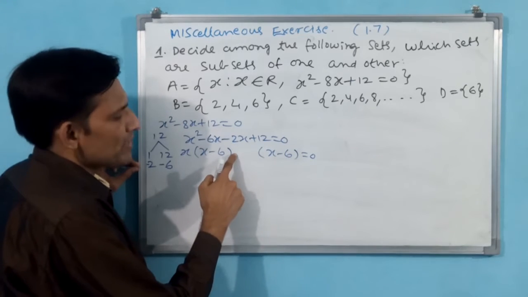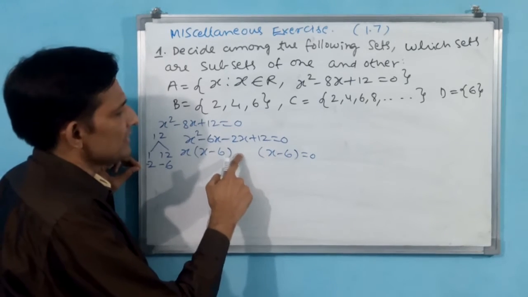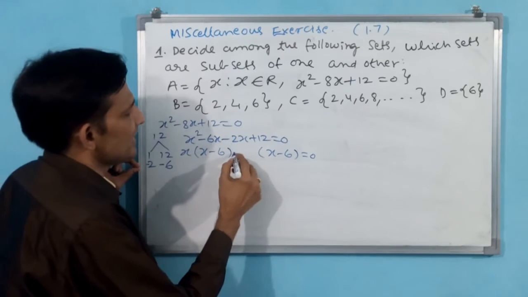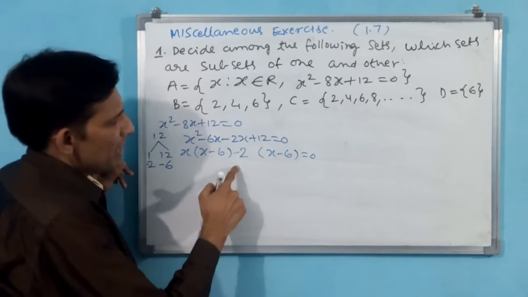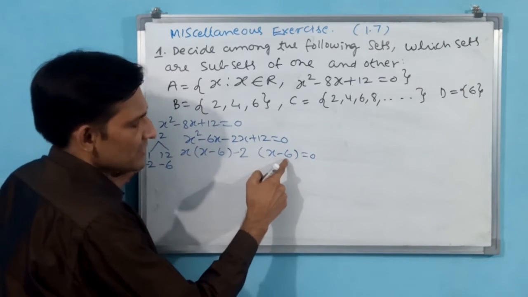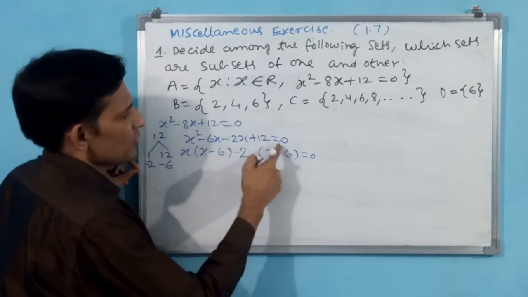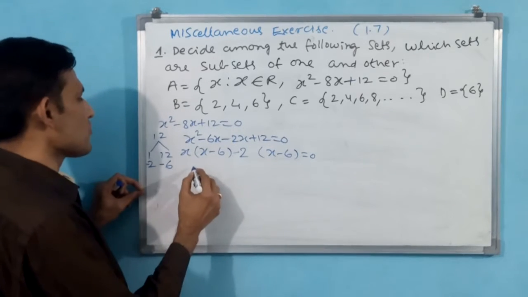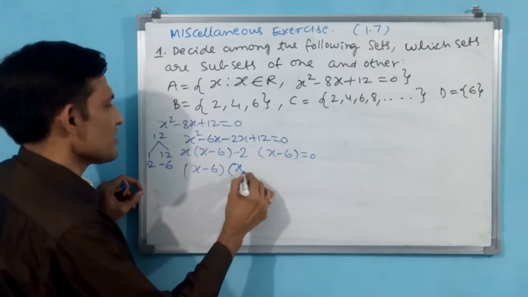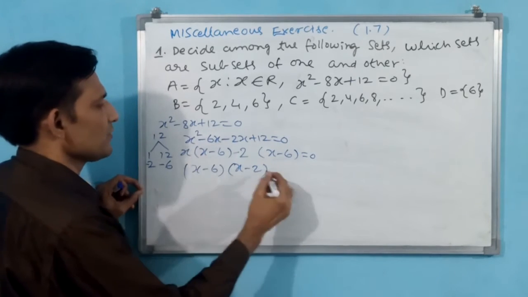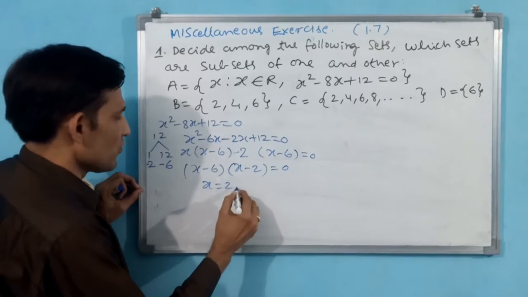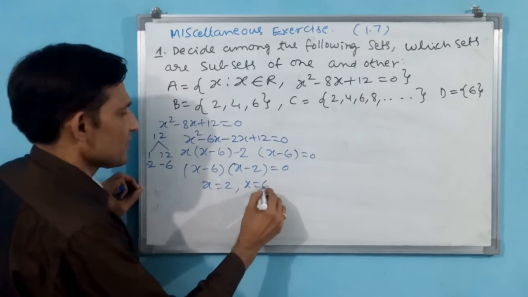Plus 1 or minus 1 is not going to work, because at least minus 2 you have to make, since minus 2x is there. Minus 2 into minus 6 gives plus 12, it matches. Then x minus 6 is one factor, and minus 2 into x minus 2, so x minus 2 is equal to 0. x is equal to 2 and x is equal to 6.